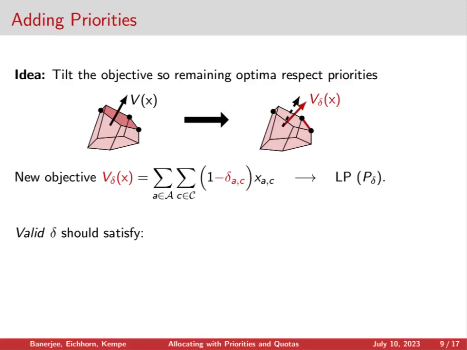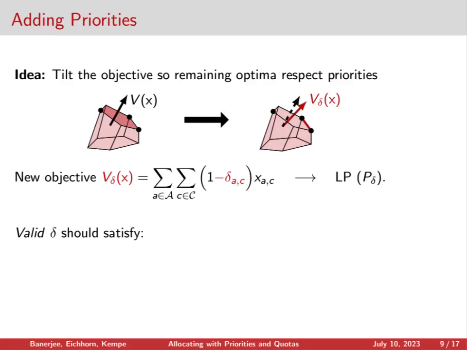And the way that we'll do this is by slightly tilting the objective direction, which will have the effect of removing some of these corner points from the optimal face. And we'd like to do this in a way which only leaves good corner points. And we can think about this tilting of the objective as doing a small perturbation on the coefficients in the objective, which we do with these parameters delta AC.